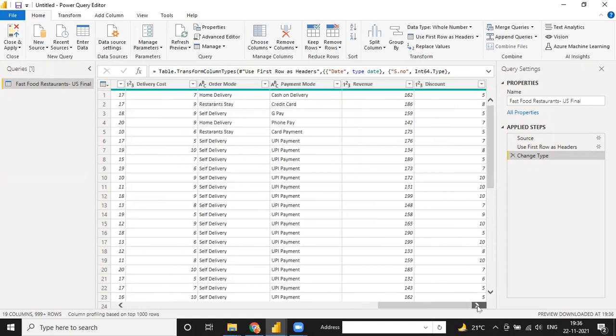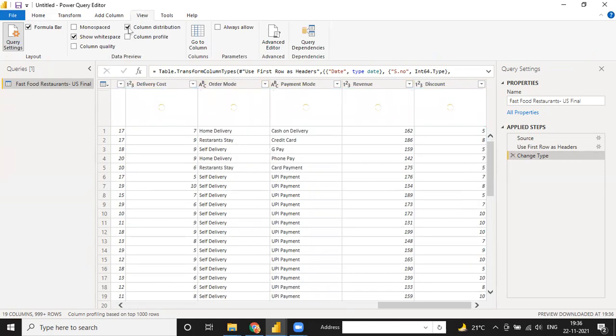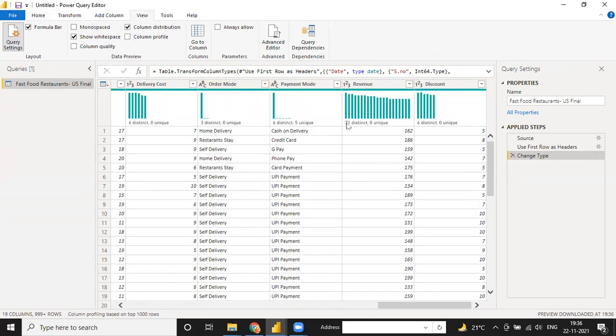See, all the columns are correct. And see this green line. This green line shows you that every column is correct. How to show? Click on this View tab. If you click on column distribution, see, 71 distinct items and 0 unique.